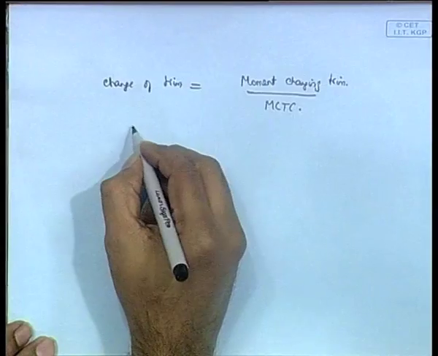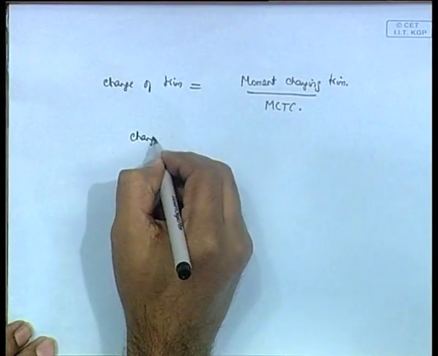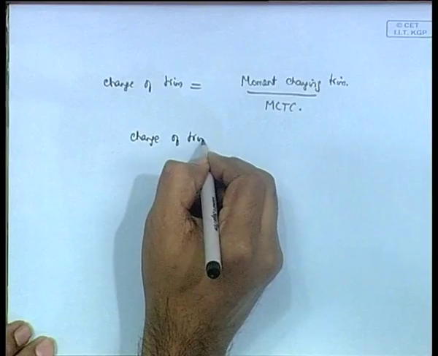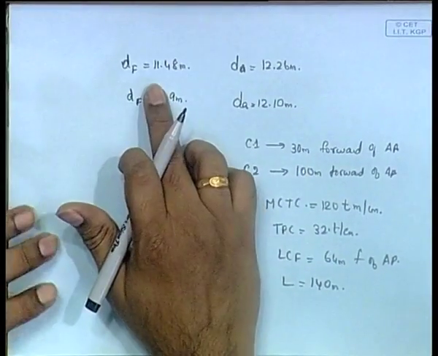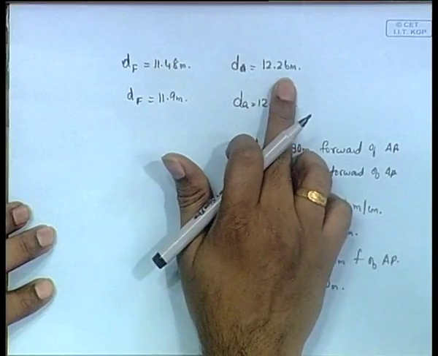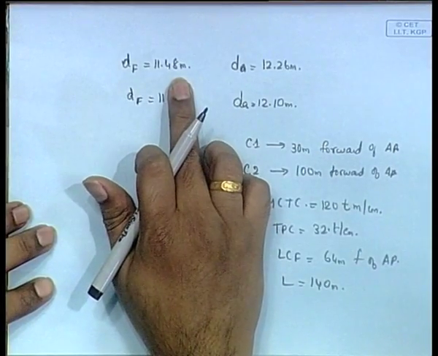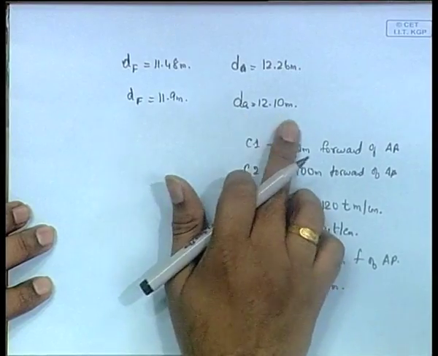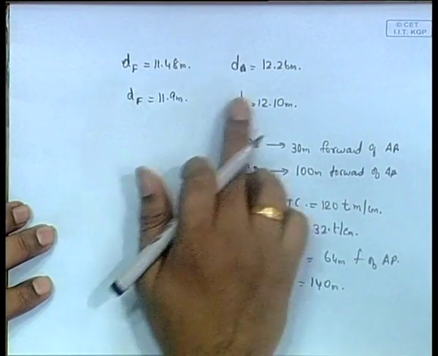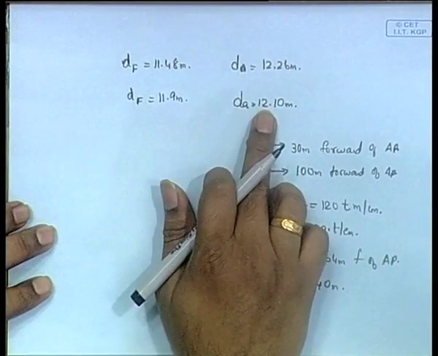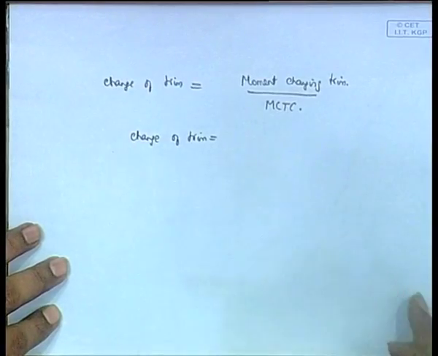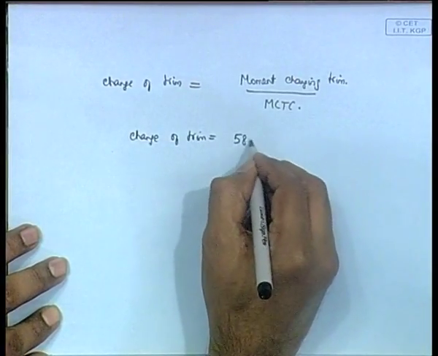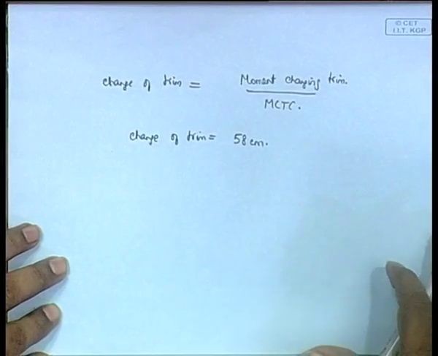So, in this case, first the change of trim can be calculated like this. It is obvious. We have here 12.26 minus 11.48 will give you the initial trim, 12.1 minus 11.9 will give you the final trim. So it will be 0.78 minus 0.2, that is 0.58, which is 58 centimeter. So 58 centimeter is the change of trim.